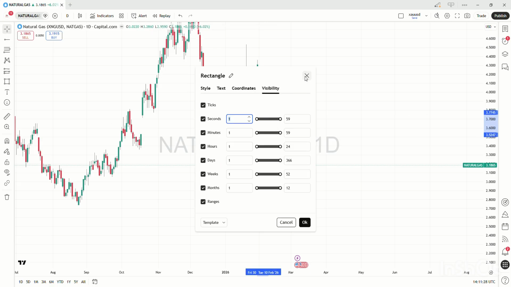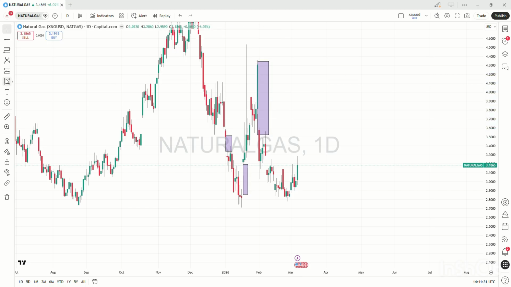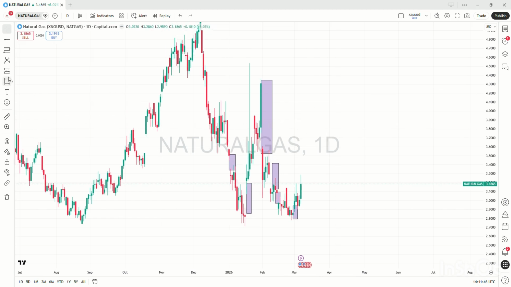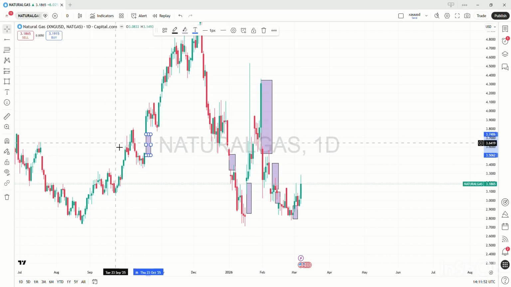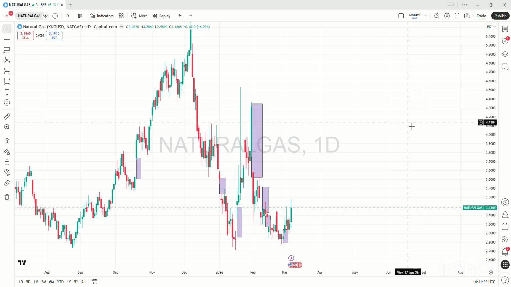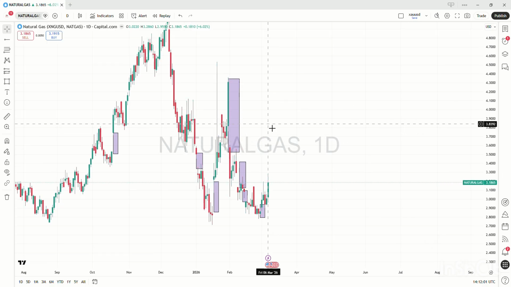This is also a war condition right now, and in the war condition the supply of natural gas is almost cut from the world due to war and because of Iran, and 50-60% of the natural gas in the whole world is supplied by Iran. So now there is a shortage, but the price of natural gas is decreasing instead of increasing. This is a very troublesome and disturbing factor for natural gas traders, and I have drawn many gaps in the market. As you can see in the chart, there are almost 6 to 7 gaps that I have successfully drawn. Now what is the condition of natural gas?